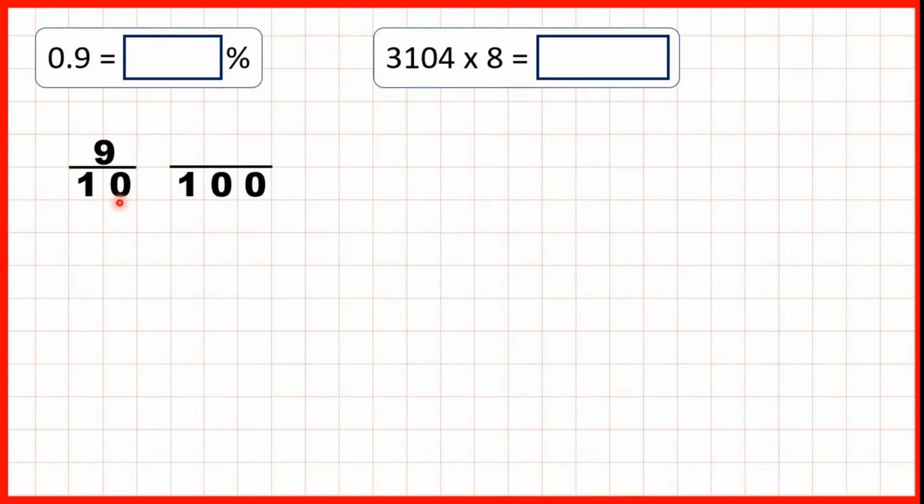Now to find equivalent fractions, we always use multiplication or division. But here we can see that 10 times 10 is 100, and what we do to the denominator, we need to do to the numerator as well. So 9 times 10 is 90, so 0.9 is 90 over 100, which means that it's 90%. And really important, it's not 90 over 100%, because the percent sign already tells you over 100. So here we just need to write 90.